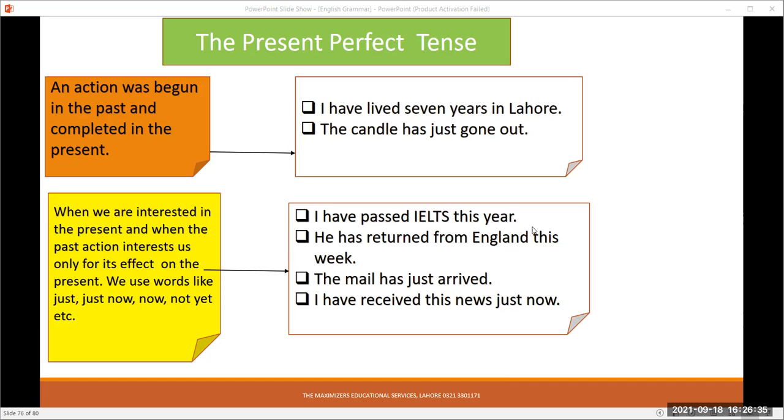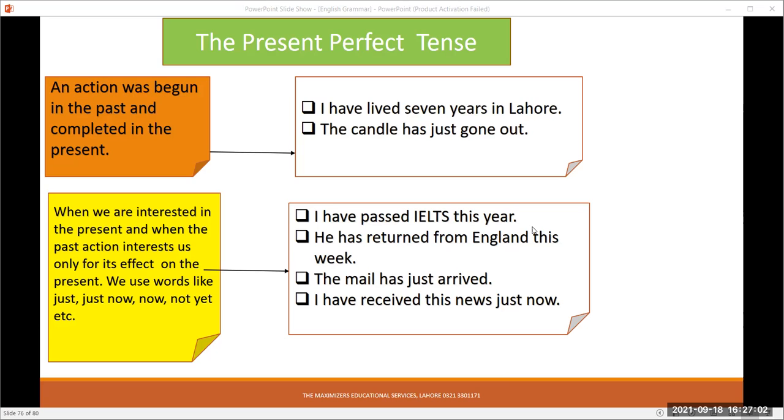So an activity which started in the past and which has culminated, which has finished, which has ended in the recent present, there we use present perfect tense, in which we use have plus third form of the verb. Has lived, have lived. The mail has just arrived. I have received this news just now.